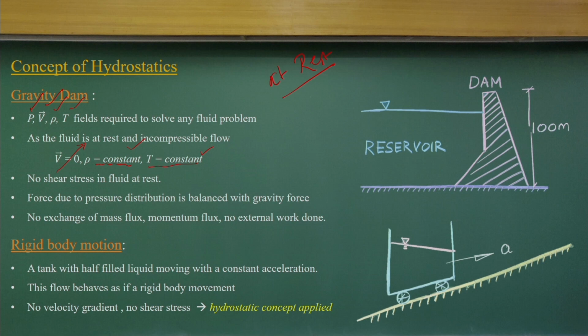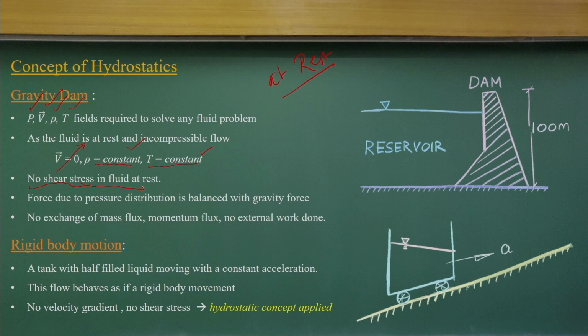That means, when a fluid is in rest conditions, we only need to know how the pressure varies over this fluid domain. That is our simplified problem. Since there is no velocity, there is no velocity gradient, and as Newton's law of viscosity says, no velocity gradient means no shear stress. So, when a fluid is at rest, there is no shear stress acting on it.